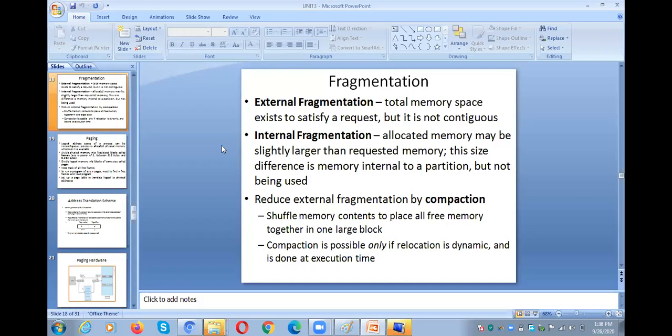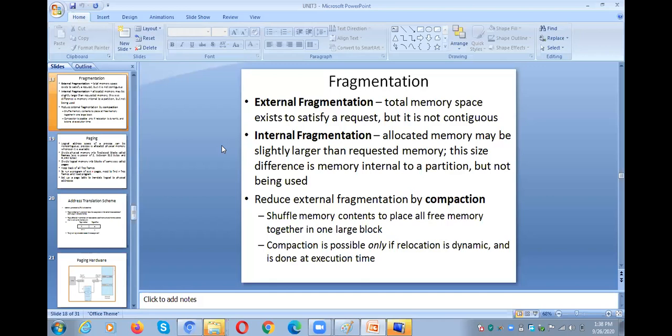So let me rewind about the external fragmentation and internal fragmentation. What is internal fragmentation? Whenever you are dividing the user area into multiple partitions, and we allocate some memory to a process of size 40 KB and we are allocating a 50 KB partition to it, what will be the remaining memory which is free within the block? 10 KB, right?